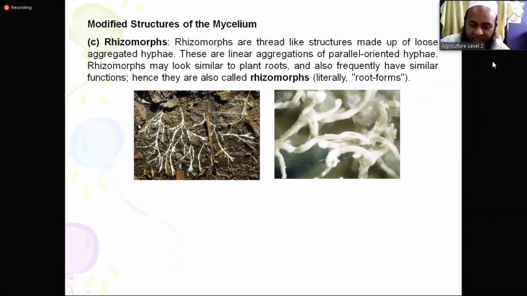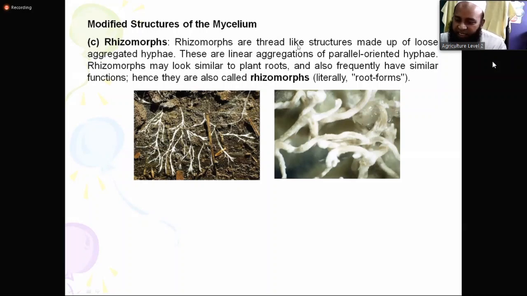But in case of rhizomorphs, they look like root, but they are bigger, like original root. So you can see a picture in the soil. These are not actually single mycelia. Maybe millions or trillions of mycelia together make this structure. Okay, so what is rhizomorphs?